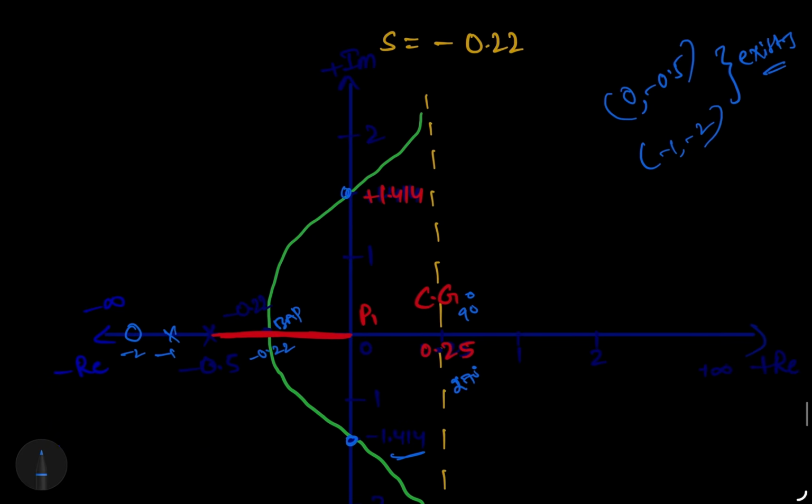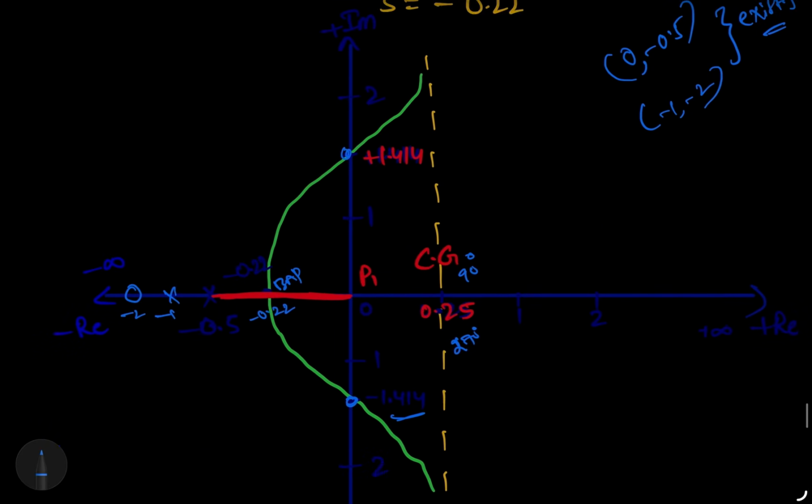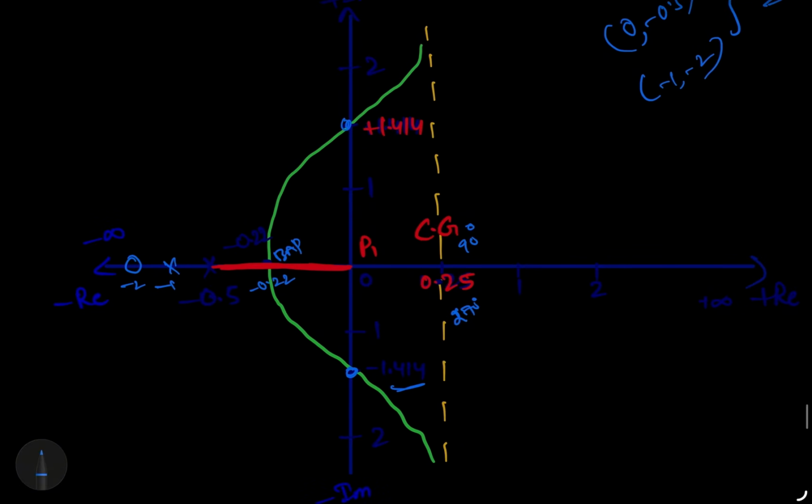Now plot the poles and zeros. Before going to the breakaway point, we first need to plot the poles and zeros on the complete s-plane.